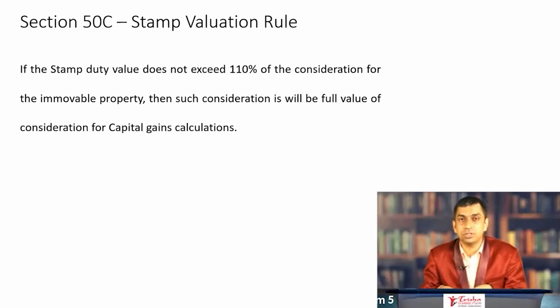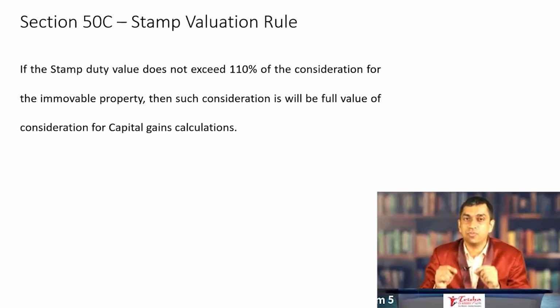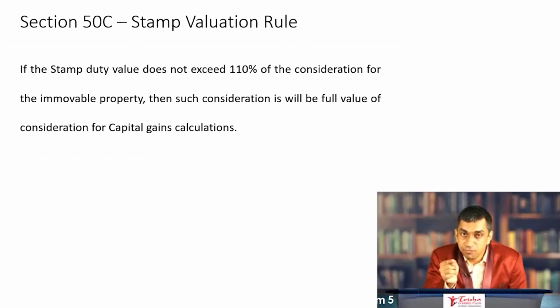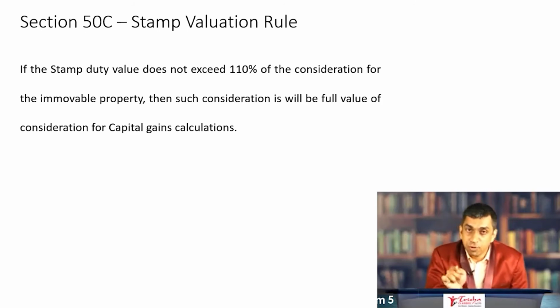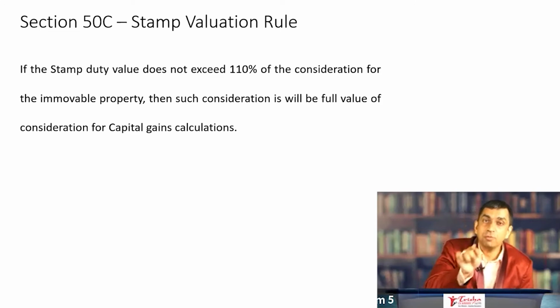So in my particular example, where a house is sold for 40 lakh rupees, and if the stamp duty value is 41 lakh rupees, it is higher than the consideration, but it is not more than 5%.